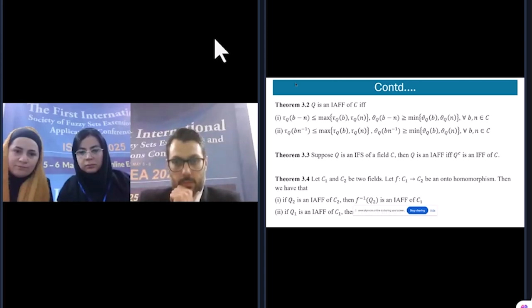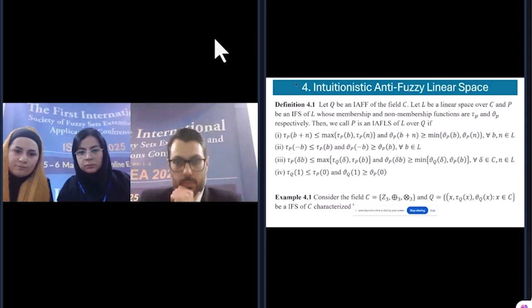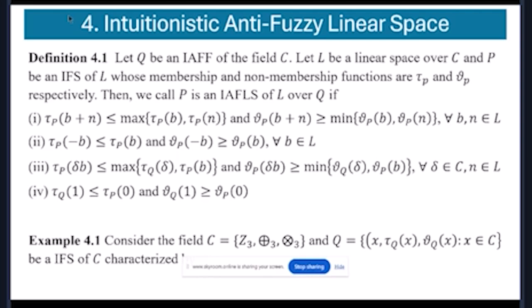Next, we come to the part of intuitionistic anti-fuzzy linear space. Here, we first define the concept of intuitionistic anti-fuzzy linear space. Let Q be an intuitionistic anti-fuzzy field of the field C, and L be a linear space over field C, and P be an intuitionistic fuzzy set of the linear space L, whose memberships are tau p and nu p respectively. Then P is called an intuitionistic anti-fuzzy linear space of L over Q if the following four properties are satisfied.